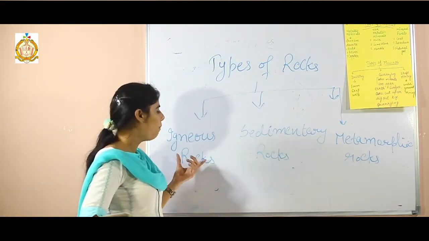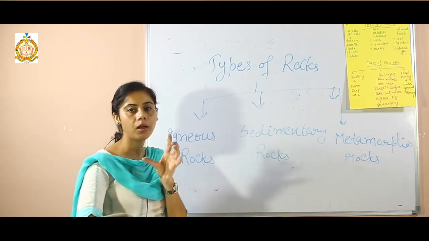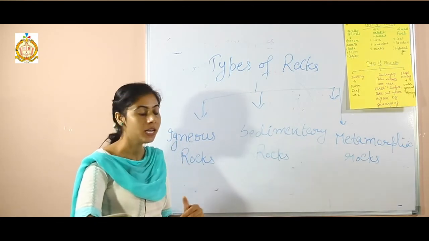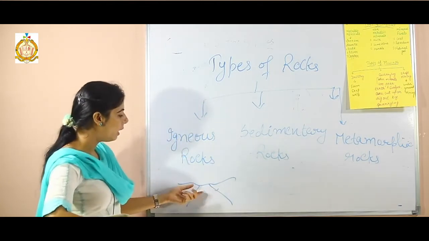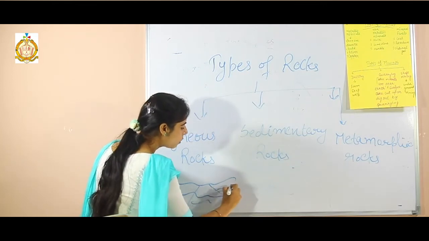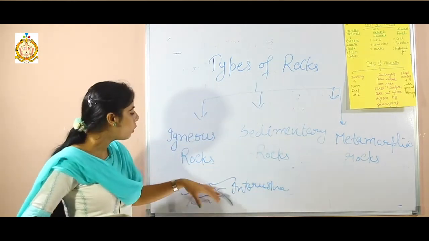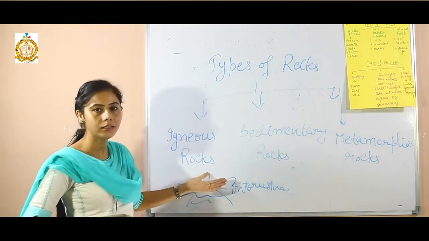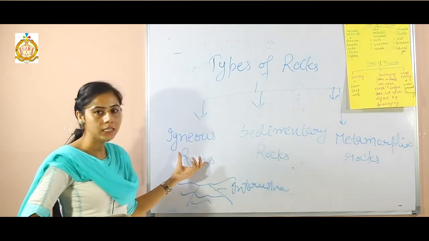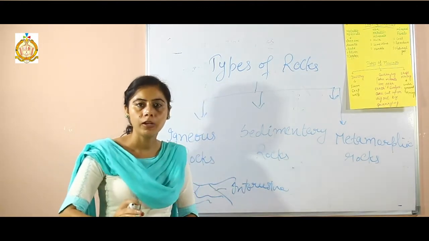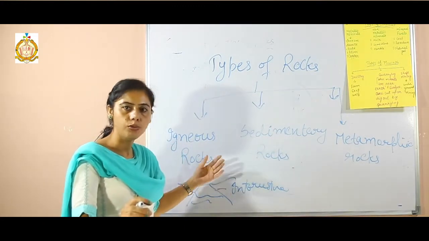Igneous rocks are also known as primary rocks because these are formed due to the cooling down of molten magma or lava inside or outside the earth. When magma in a magma chamber solidifies inside the earth's crust, that is called intrusive igneous rock, and when it cools down outside the earth's surface, it is called extrusive igneous rock. For example, granite.